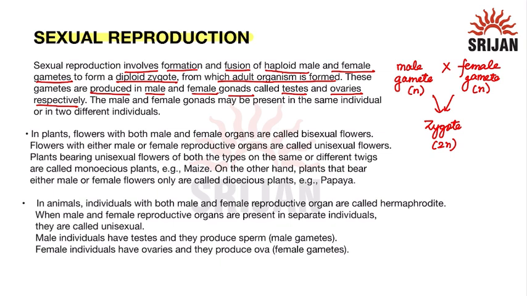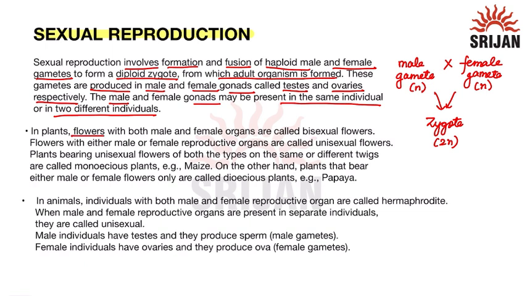The male and female gonads may be present in the same individual or in two different individuals. In plants, flowers with both male and female organs are known as bisexual flowers. If a flower has either a male organ or a female reproductive organ, then it is known as unisexual. Unisexual means it has only one type of organ, either male or female.